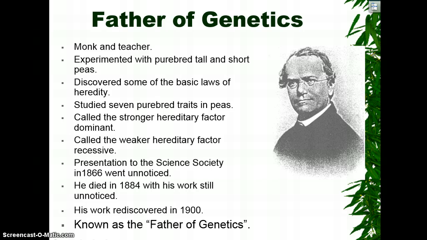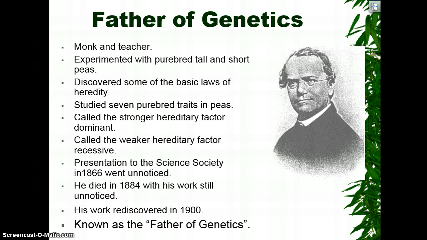He knew that they were purebred, which means that if you had a tall plant, the only trait that plant could pass to its child is being tall. It could never pass being short because it's pure. The only gene it has is for tallness when it comes to height. He learned that there were dominant genes versus recessive genes. The dominant one, just like in a dominant personality, is going to be expressed. It's the one that gets to show up. The recessive gene is weaker. It can't show up. It can't overpower that dominant gene.